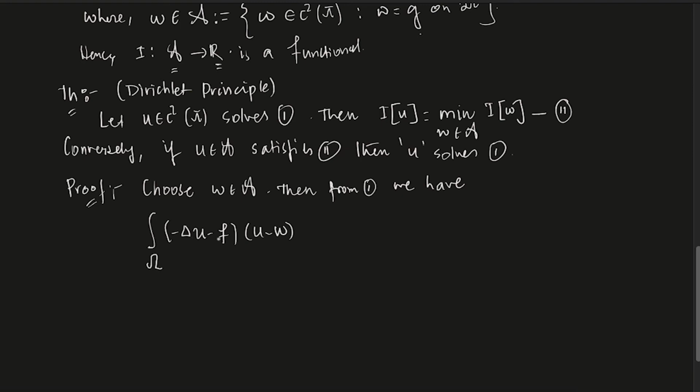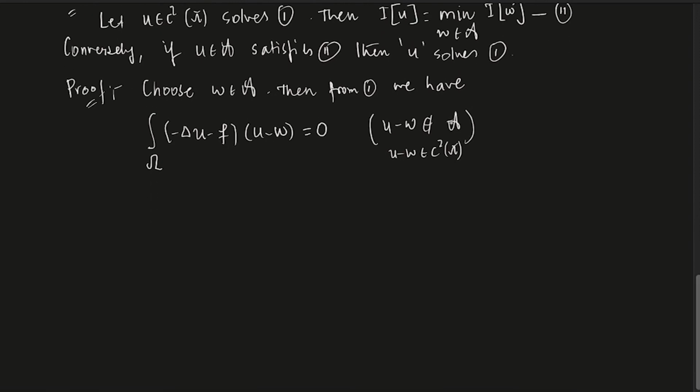So you see, Laplacian of u equals f in omega, so this particular thing is 0, irrespective of where w is. u and w are in A, right? So u minus w is also in A? Sorry, u minus w is not in A. Please remember this. It is in C2 of omega bar, but why is it not in A? Because on the boundary this is going to be 0, but in A the boundary value has to be g. So it is not in A but it is in C2.